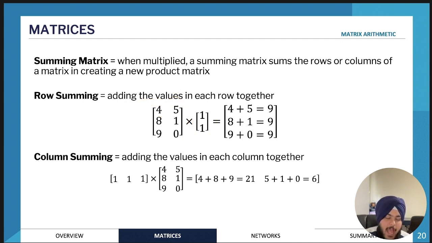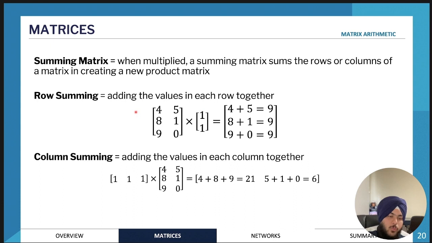So what I mean by that is, if there are 2 numbers in each row, then the row summing matrix that you're going to need will have 2 rows as well. And since it's a column matrix, it's only going to contain 1 column. All the elements are going to be 1, and the number of rows is going to be the same as the number of columns in this matrix, because you're going to add up 4 and 5, the numbers in each row, so you'll need 2 elements in the row summing matrix. And the specific order of where you place this matrix is really important.